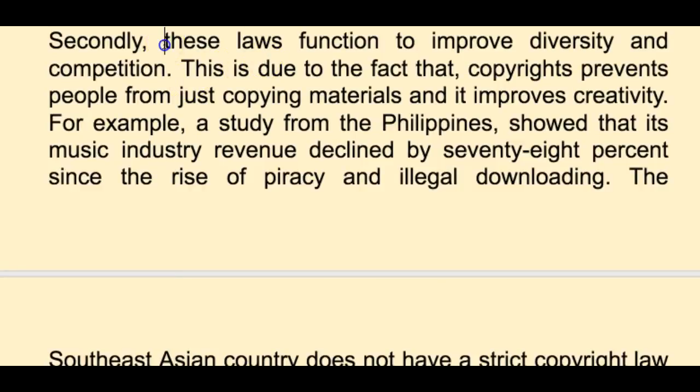Secondly, these laws. Try to avoid using demonstratives in your topic sentence, yeah? It's okay to refer to them after we've stated them, but that's later in the paragraph, but the first sentence, do not, yeah? So secondly, artist protection laws such as copyright function to improve diversity and competition. Good. This is due to the fact that copyright prevents people from just copying materials or duplicating, perhaps, yeah? And it improves materials and it improves creativity.